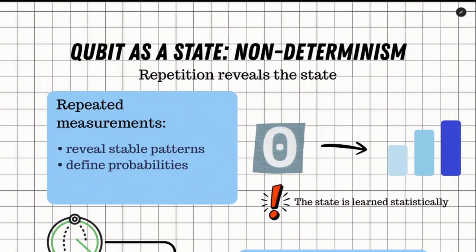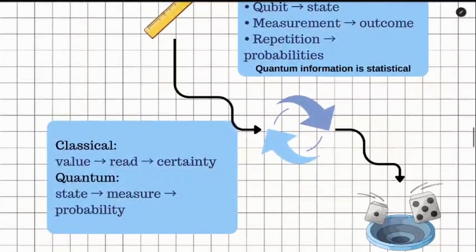Here is the key idea. If you measure a qubit once, the result looks random. And from a single measurement, you cannot describe the quantum state. If you get 0 once, that does not mean the qubit was 0. To understand the quantum state, we must repeat the same experiment many times. What matters is not one result, but the pattern that appears.